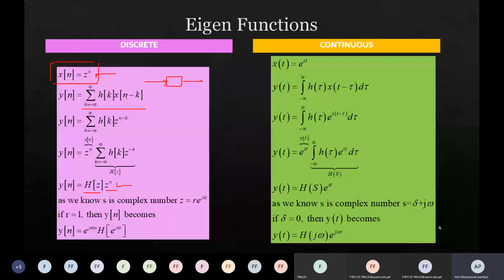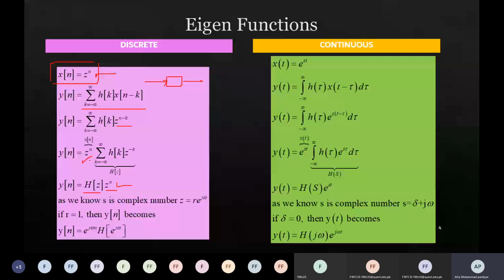The running sum is on k, and n works as a coefficient for each term, so we keep z^n as a coefficient and take it out of the summation.